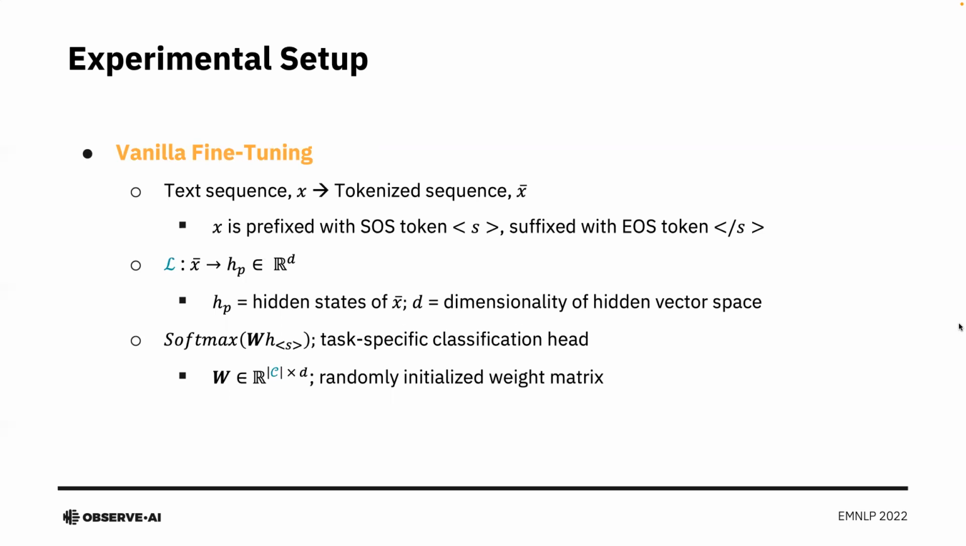To elaborate on the approach, we have a text sequence X, which is tokenized to obtain a sequence X hat. An important thing to notice: X is prefixed with a start of sentence token and suffixed with an end of sentence token. The language model L is then used to map the tokenized sequence to a sequence of hidden states in the d-dimensional vector space. Further, we have a classification head which takes the hidden representation of the start of sentence token and maps it to the probability distribution over the label space.